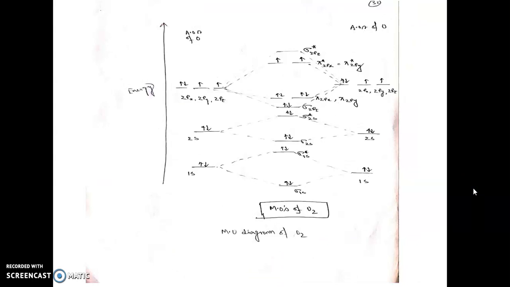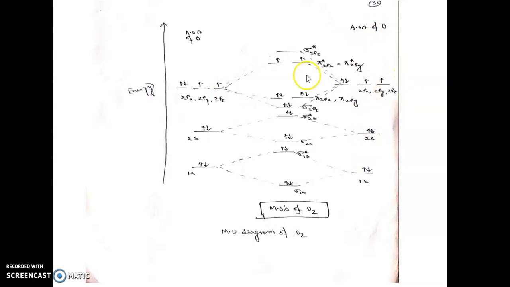Now the last one, and this is the molecular orbital picture for the O2 molecule. Here's the 1s combination, sigma 1s, sigma star 1s, 2s combinations, sigma 2s, sigma star 2s, and 2px, 2py, 2pz have the same energy. They are degenerate orbitals for oxygen atoms. So here also, atomic orbitals of oxygen means 1s, 2s, 2px, 2py, 2pz, right?